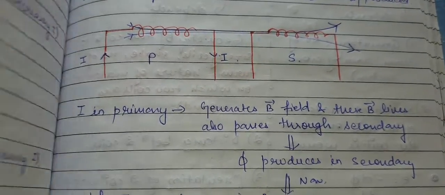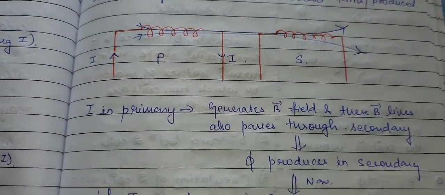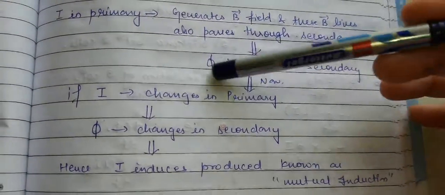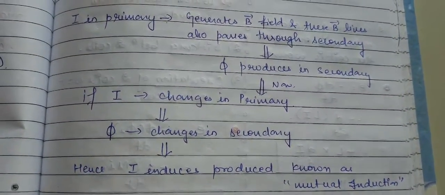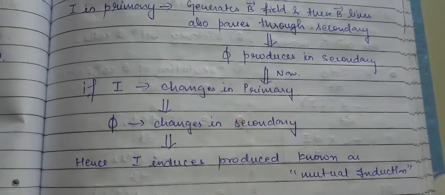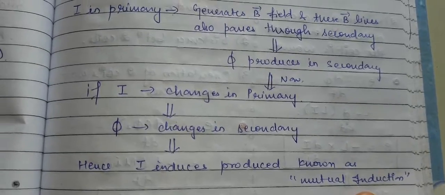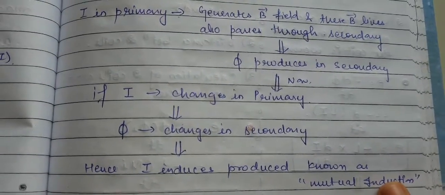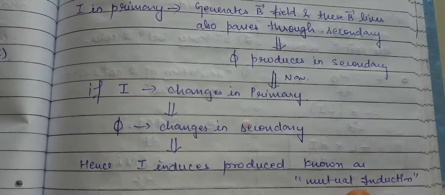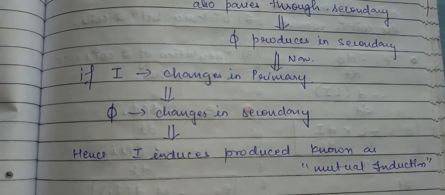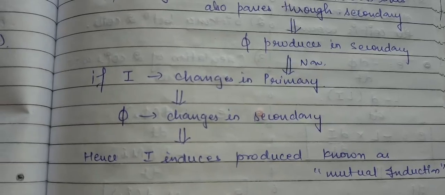Now, what happened because of this? If I changes in the primary, the flux changes in the secondary, and hence an induced current is produced, known as mutual induction. So the current produced due to the pair of coils is called mutual induction. Now we will have a second video which will relate the self inductance with the mutual inductance concept.